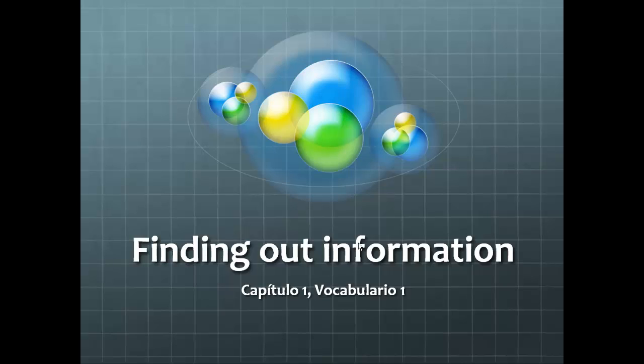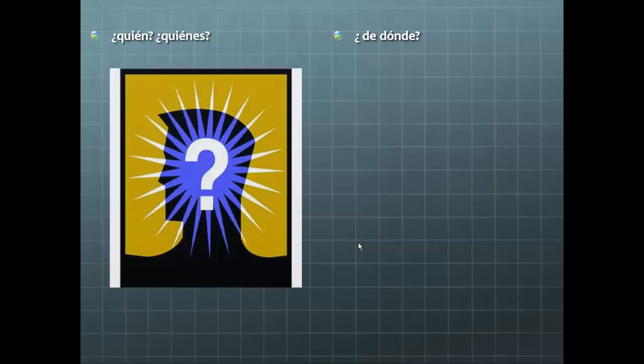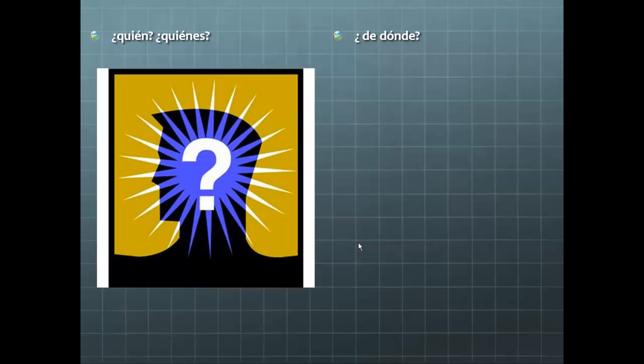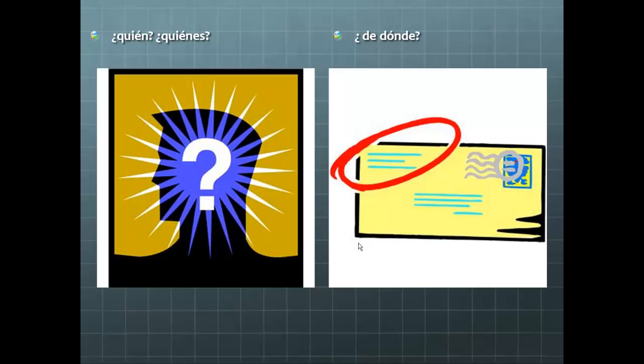Finally, we need to have some questions to ask one another to get information about one another. So, question words. The first one is quién, or the plural, quiénes, and they both mean who. Or de dónde. ¿De dónde es Marta?